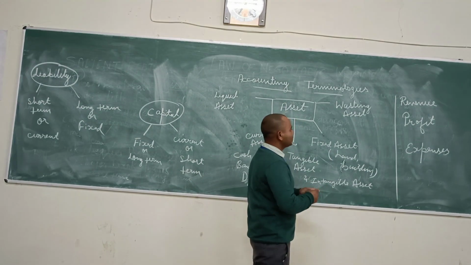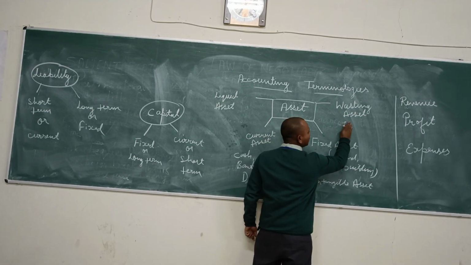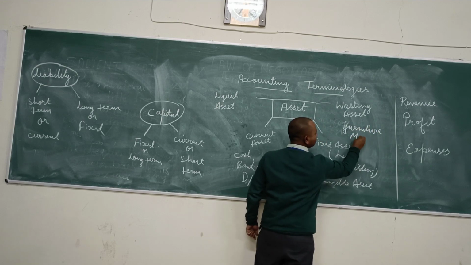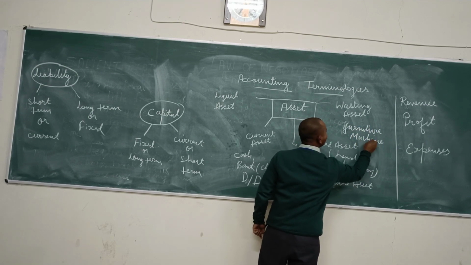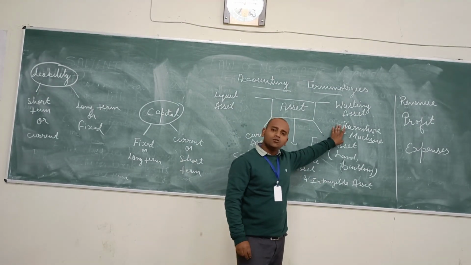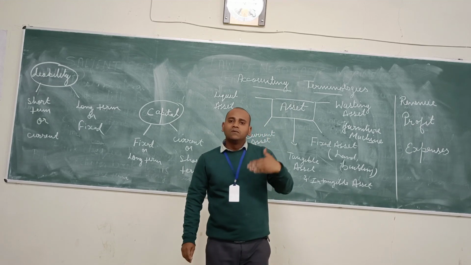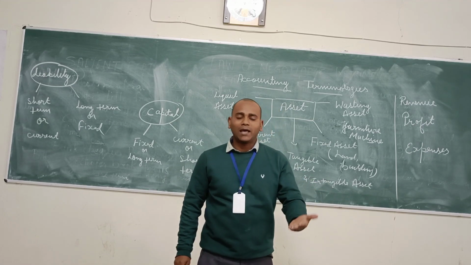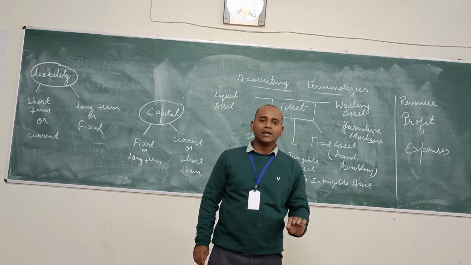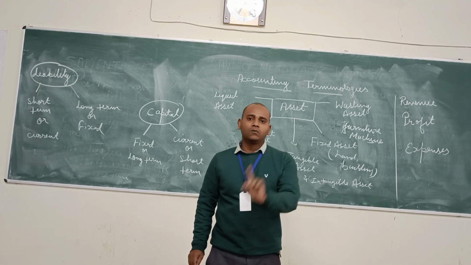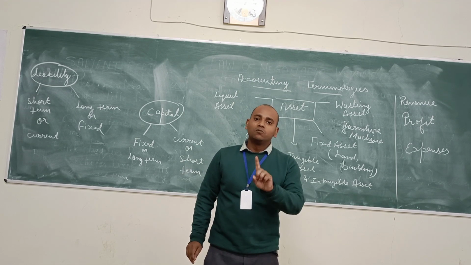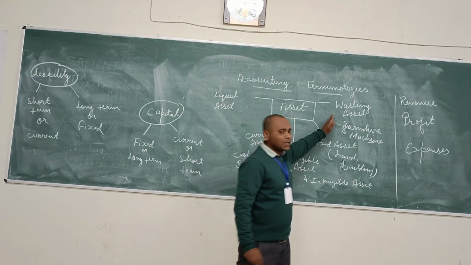Examples can be furniture and machines. The value of furniture, machines, and vehicles will decrease from time to time. For example, if we purchase a vehicle today, the value of that vehicle after 1 year will decrease. So that vehicle is an asset of the business which comes under wasting assets.